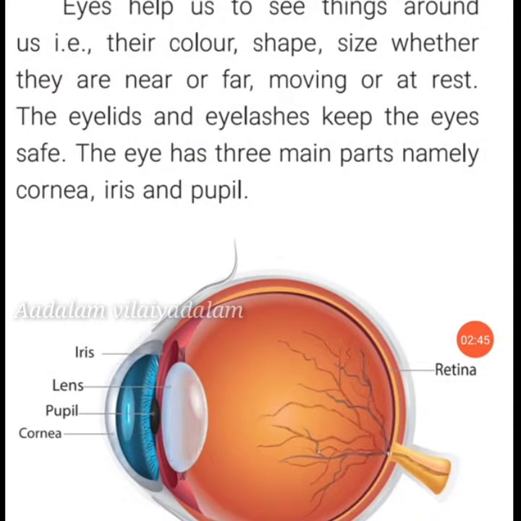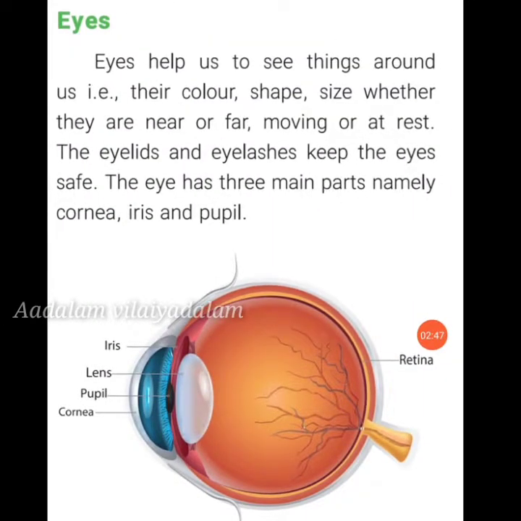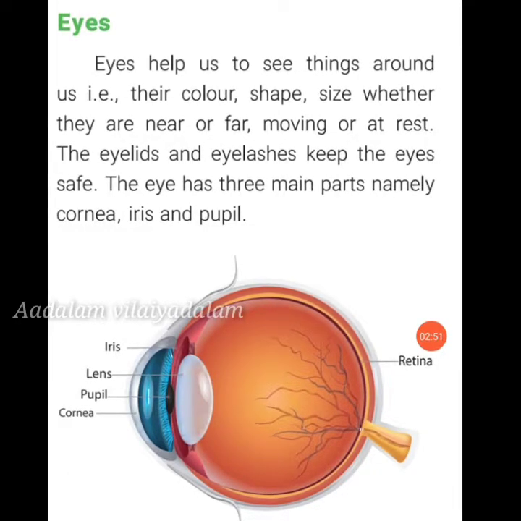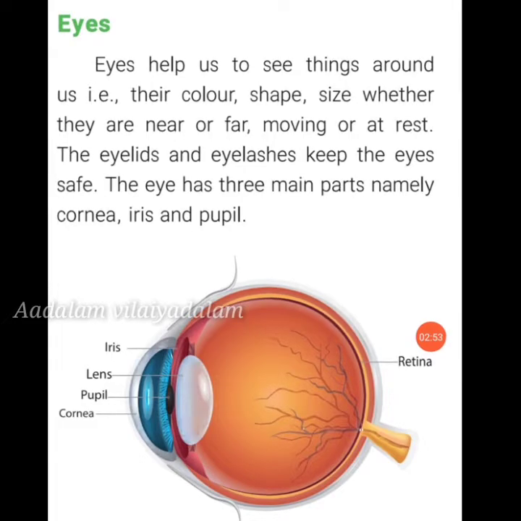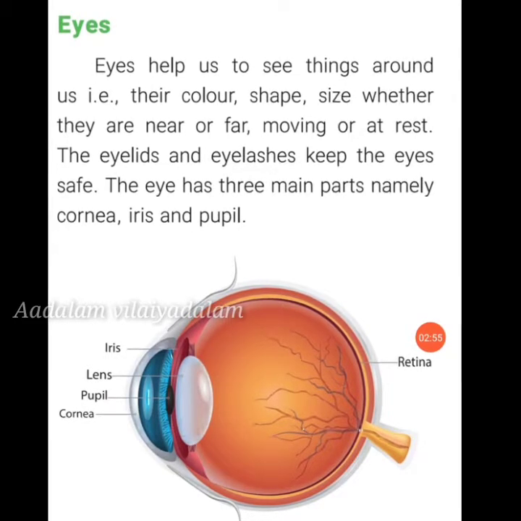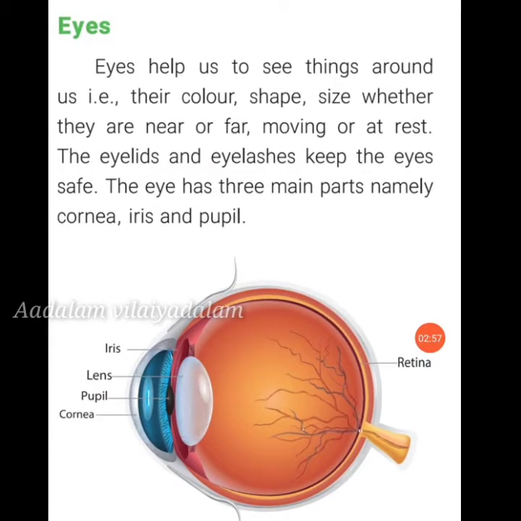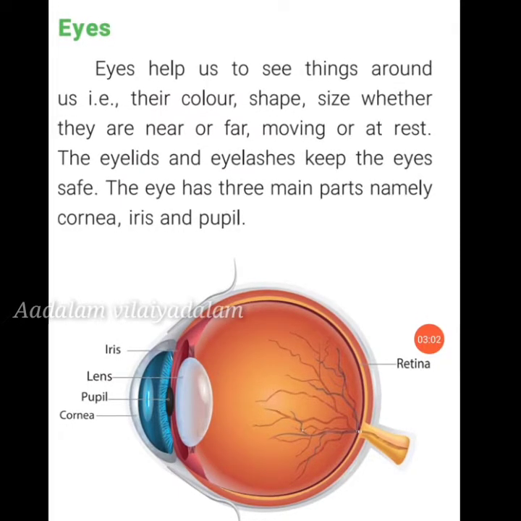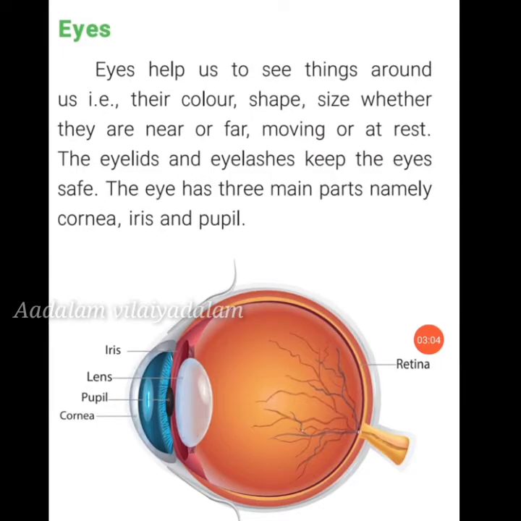So first sense organ, eyes. Eyes help us to see things around us, the color, shape, size, weather, everything. The eye has 3 main parts, namely cornea, iris and pupil. So this is the eye shape.